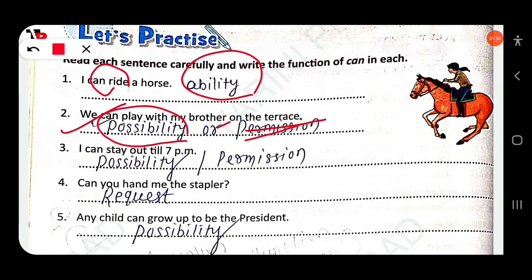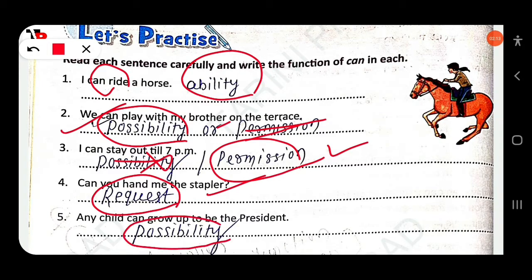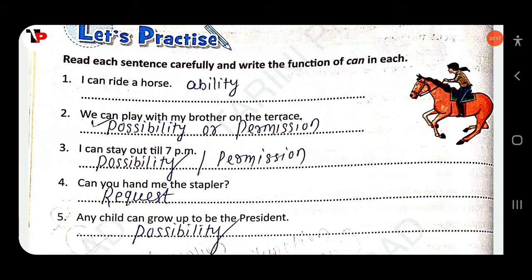I can stay out till 7 p.m. This is permission here, not possibility. Then next, can you hand me the stapler? Here can is used to indicate one's request. Any child can grow up to be the president. Here can is used to indicate possibility.